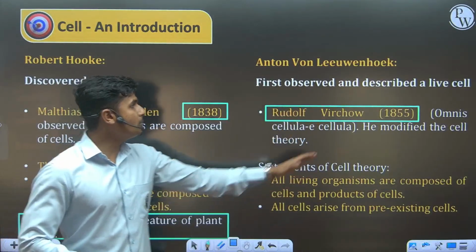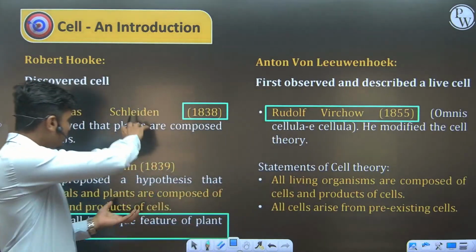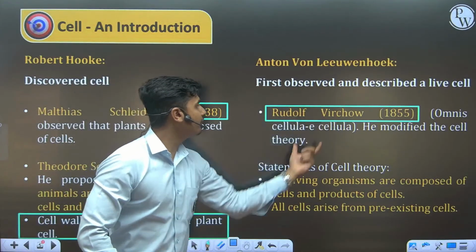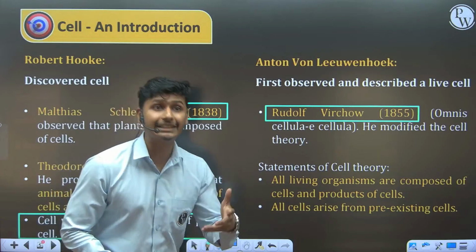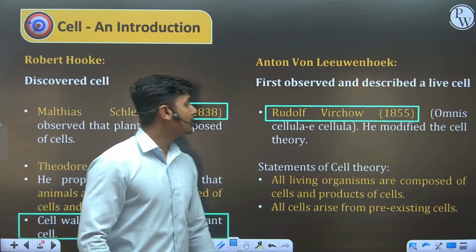And he modified the cell theory by using two statements. Rudolf Virchow modified the cell theory, and what is the modification, or what are the statements which are given in the cell theory?